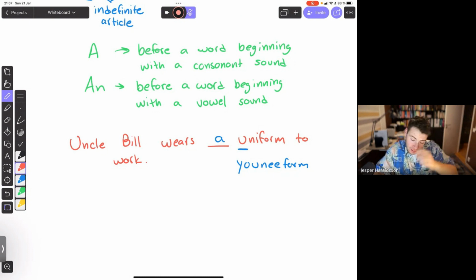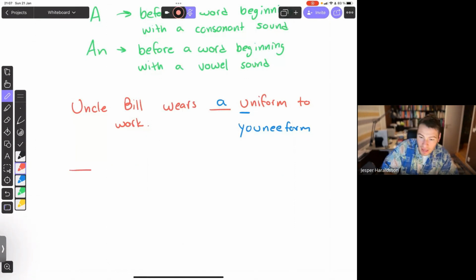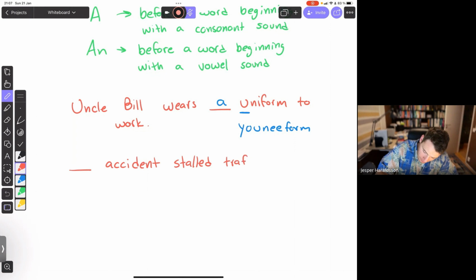What if we take this one? We'll have an article at the start of the sentence. Article, accident stalled traffic for, and another article, hour. So what about the first?